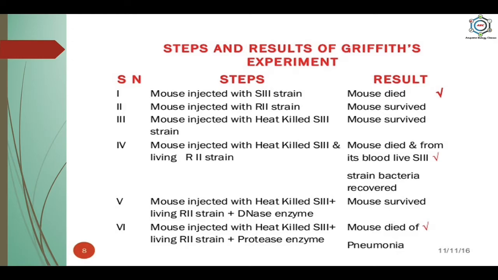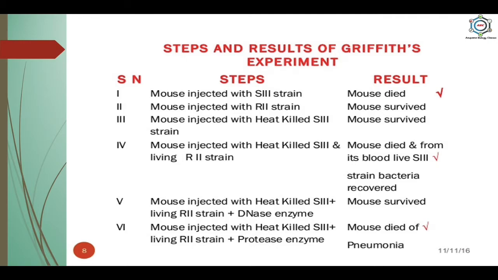So here you can see the steps. When the mouse was injected with the S strain, the mouse died. When the mouse was injected with the R strain, the mouse survived. When the mouse was injected with heat-killed S strain, the mouse survived. When the mouse was injected with heat-killed S strain and the living R strain, the mouse died and from its blood live S strain bacteria were recovered.